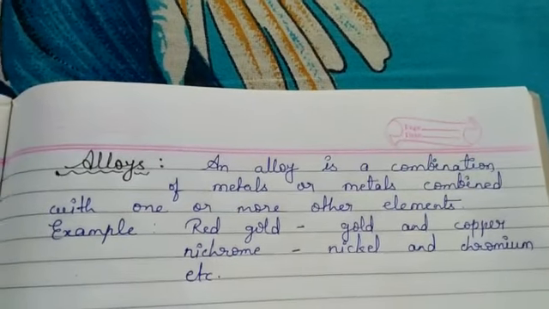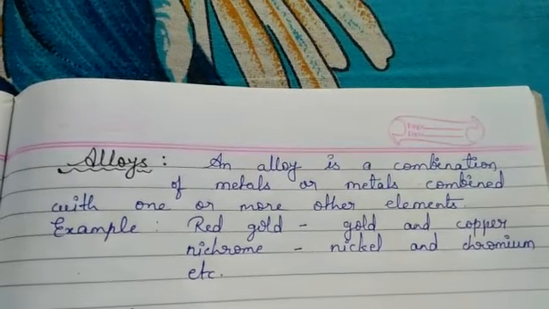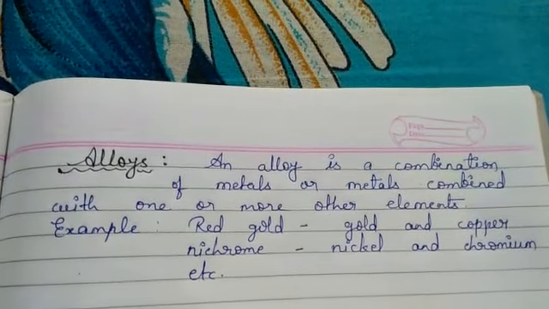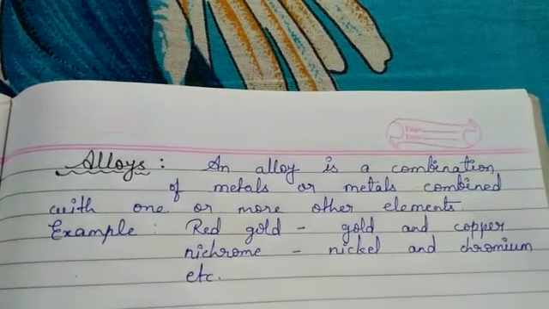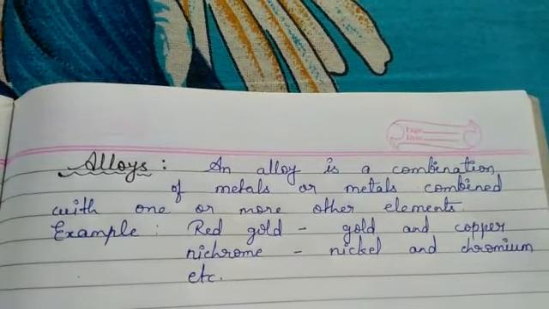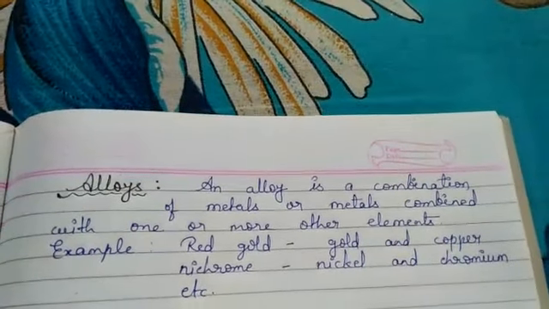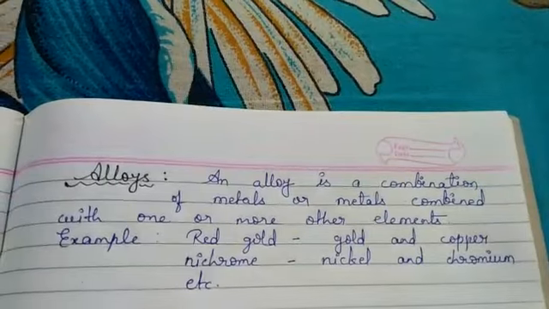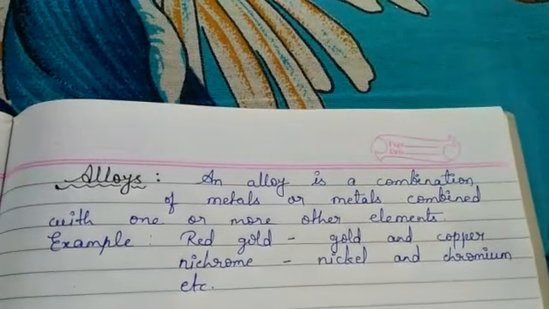And why are we discussing alloys before the heating effect of current? This is because alloys have some special properties. The first property is that alloys have very high resistance. Now, why do we need high resistance?